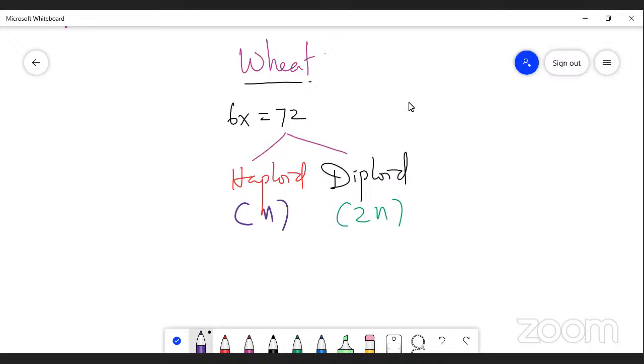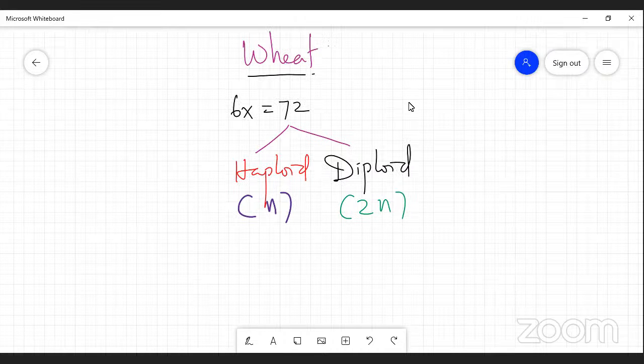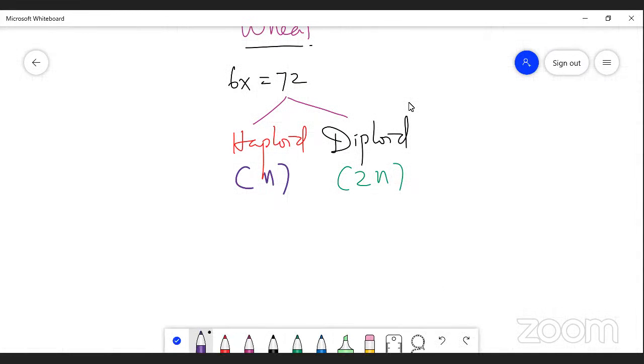So here, what is the nature of wheat? Wheat is hexaploid, so it consists of 72 chromosomes, right? So when we talk about the haploid condition, what is its number? So 72 becomes simply, I can say, 36.